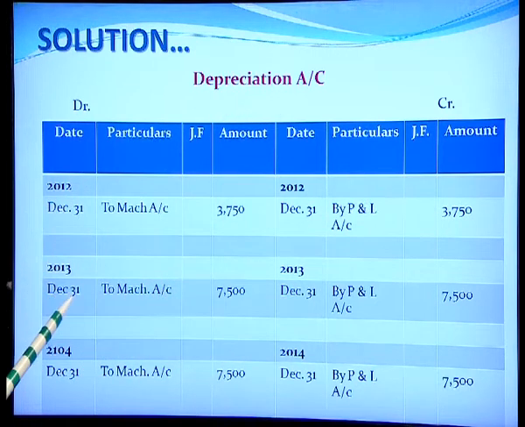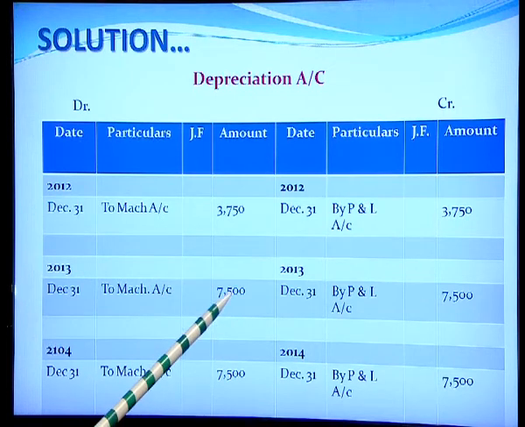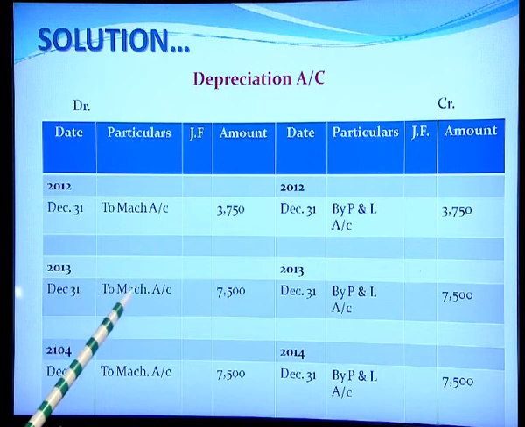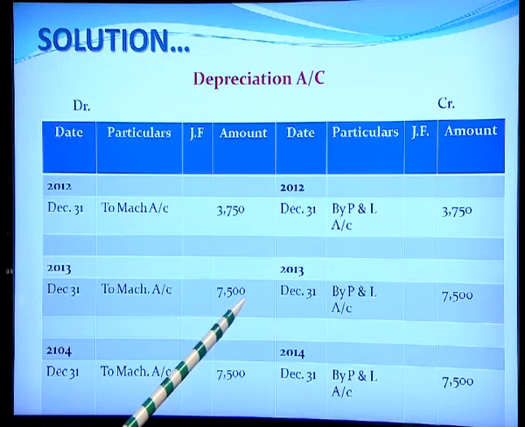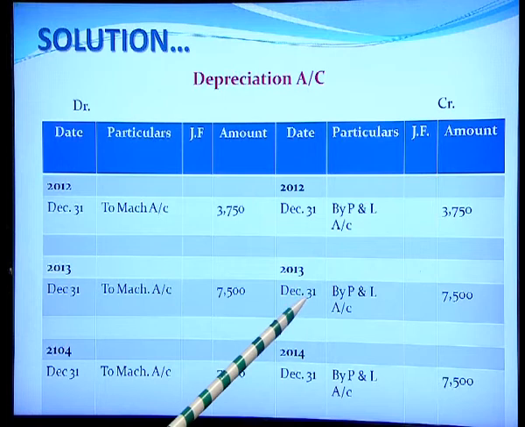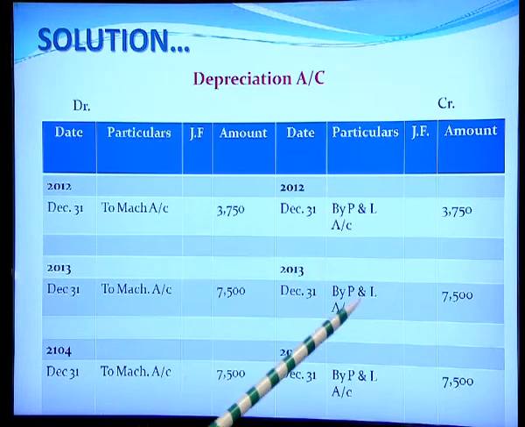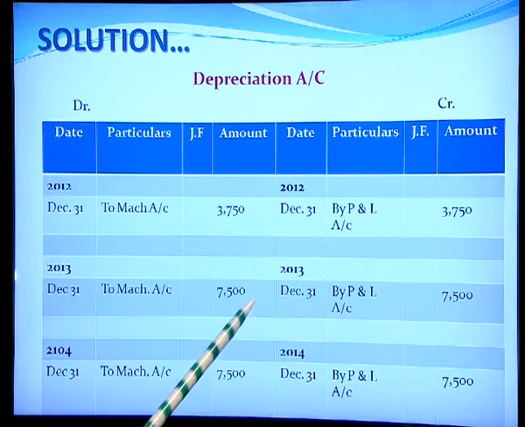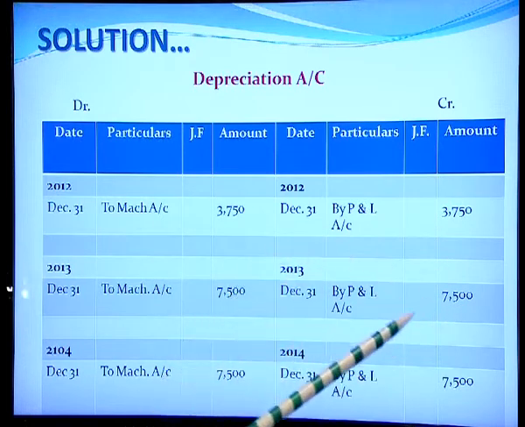Similarly, in 2013, the amount of depreciation charged in the machinery account was to an extent of 7,500. So, again to machinery account 7,500, and again on 31st December we transfer this to the P&L account with 7,500 and both the debit and the credit side balance out.